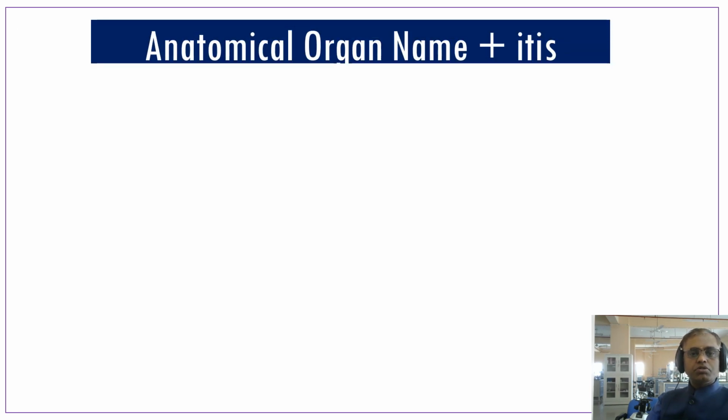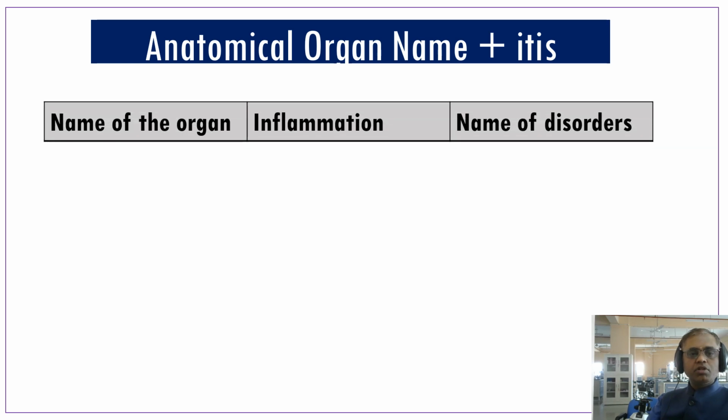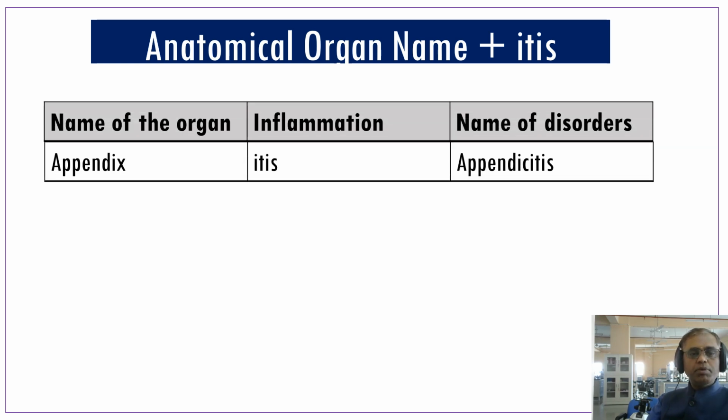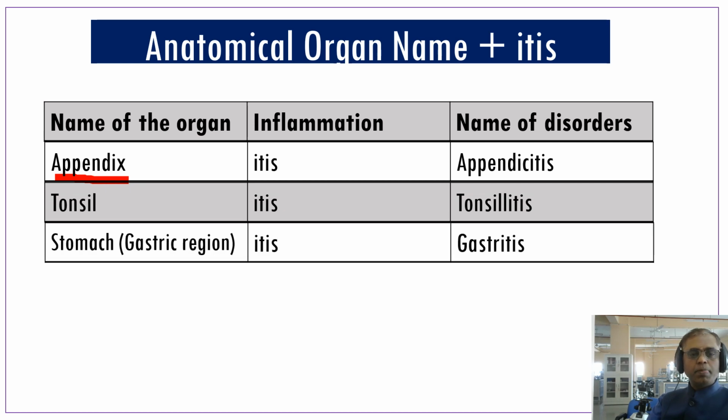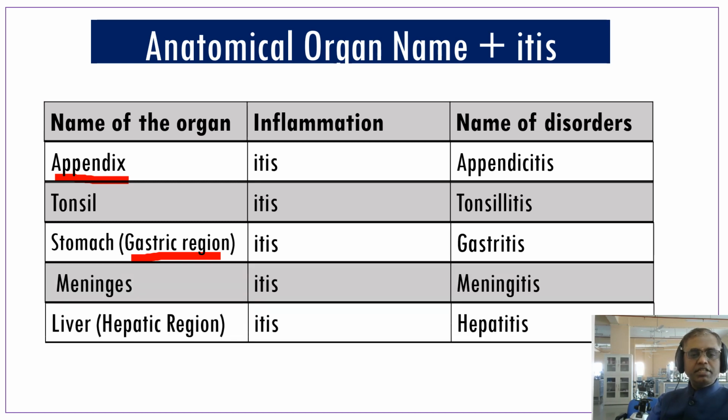So how to name the inflamed organs? This is simple to understand. The name is the anatomical organ plus itis. If the inflamed organ is the appendix, then appendix plus itis is appendicitis. Tonsil, tonsillitis. Stomach, which we call the gastric region, so it is gastritis. Stomatitis is the inflammation of the mucous membrane of the mouth. Meningitis. Liver, that is the hepatic region, so hepatitis. So these are some of the inflammations.